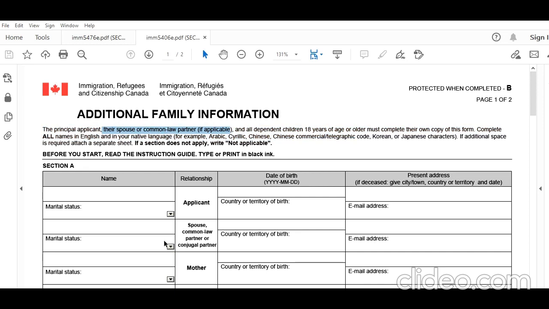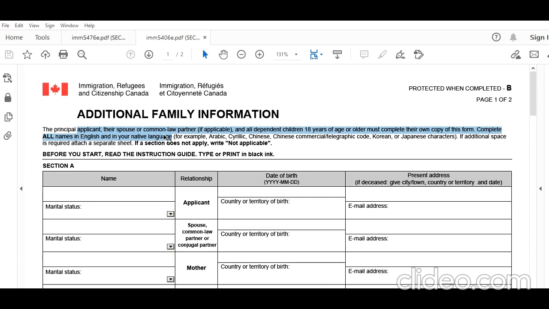So John does not have to fill this form, because if you go back to the site you see this is for the sponsored person, the principal applicant. When this comes into the picture is when somebody applies for parent and grandparents sponsorship.